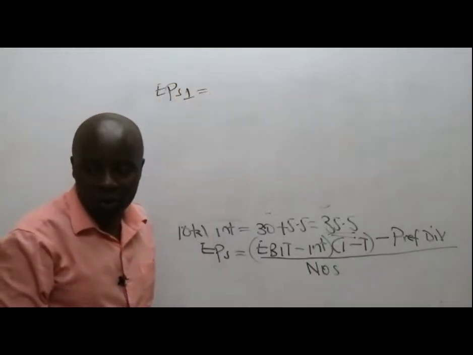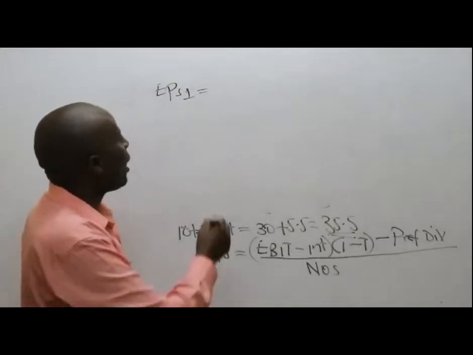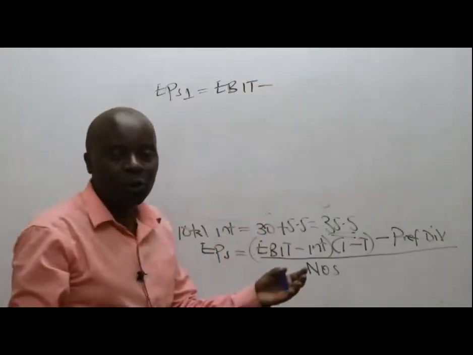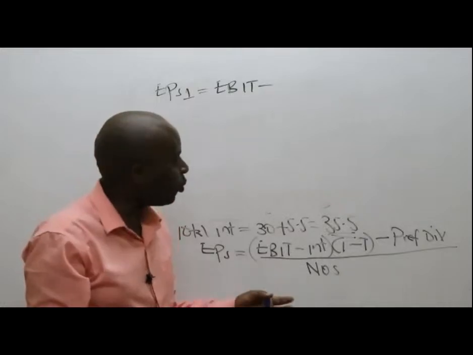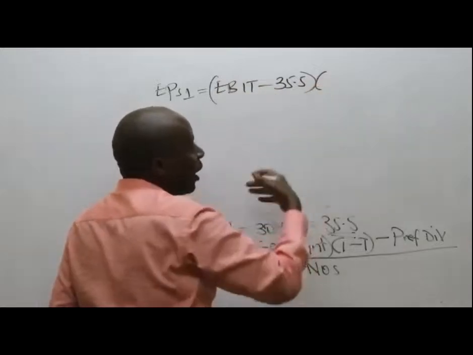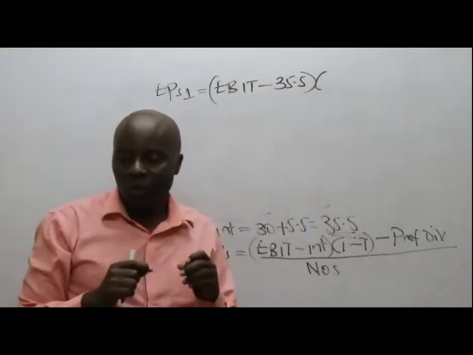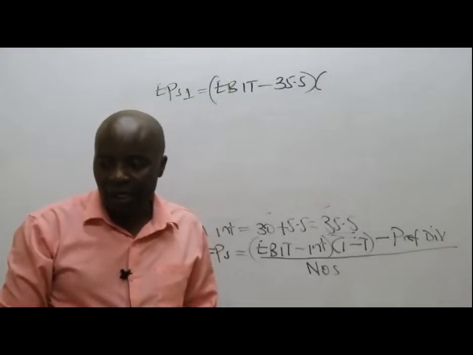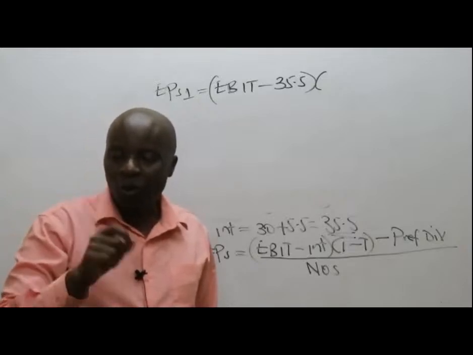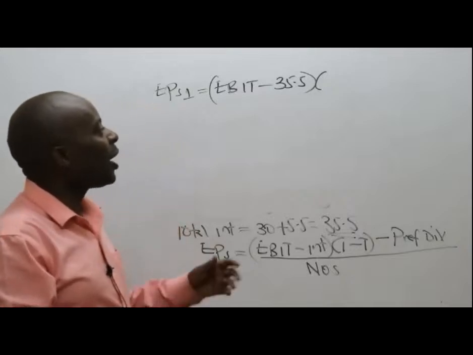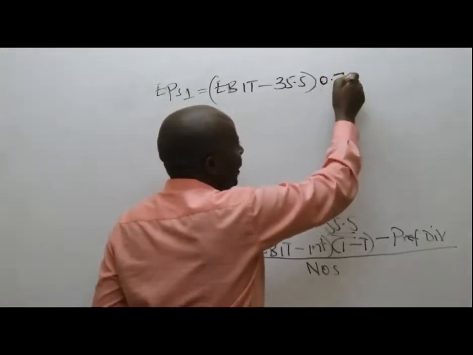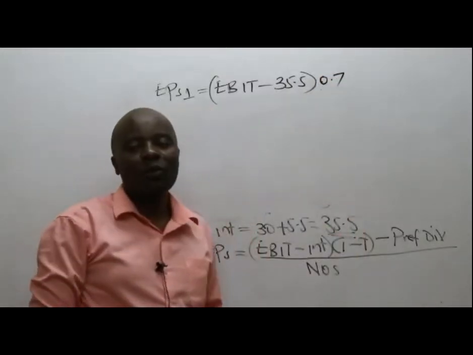EPS option 1, ladies and gentlemen, will be equal to EBIT minus interest. Ushanipatia tayari under option 1. If we borrow, if it's borrowing under option 1, umeniambia interest is 35.5 multiplied by 1 minus tax. Have they given us the rate of taxation in this question? The question that you are doing on your WhatsApp gives 30%. So 1 minus 30% will give me 0.7.